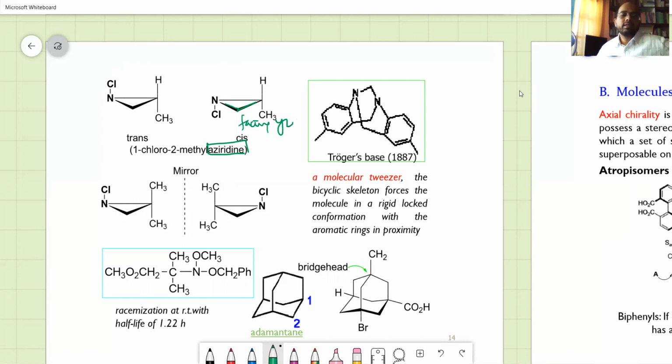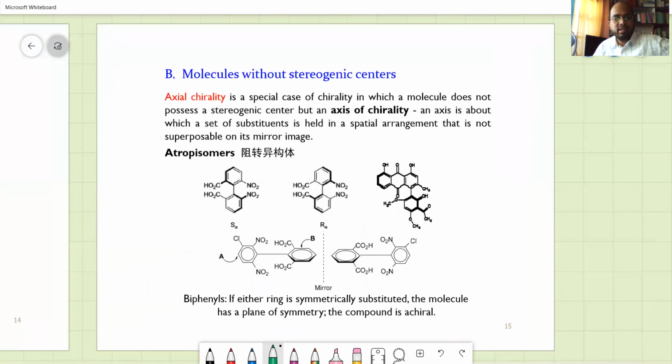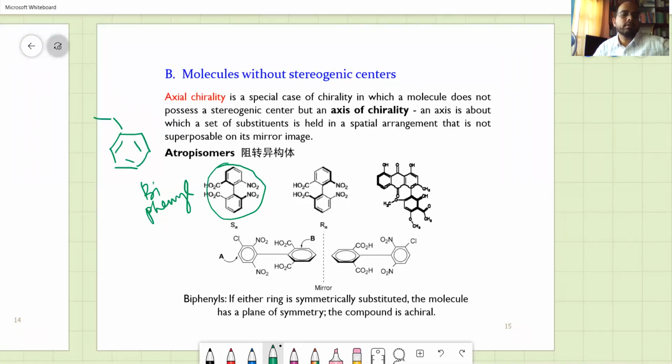These are some examples, and our example is connected with spirenes and biphenyls. This is a very good example, the biphenyl. A biphenyl molecule will be like this. Here it will be connected by some carbon atom, and this will be perpendicular.